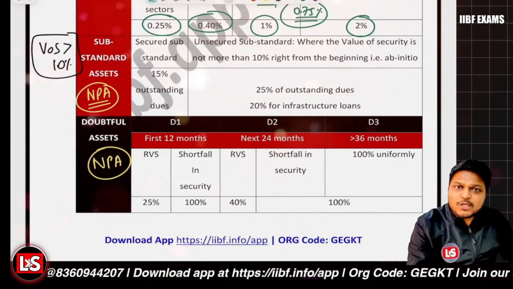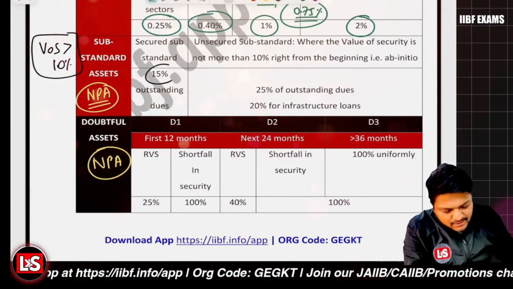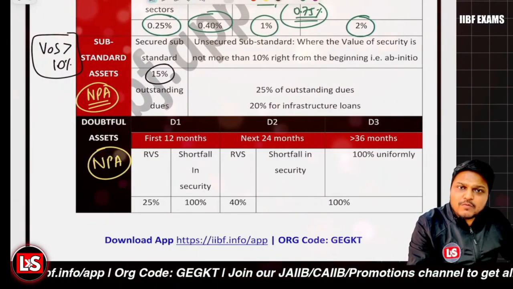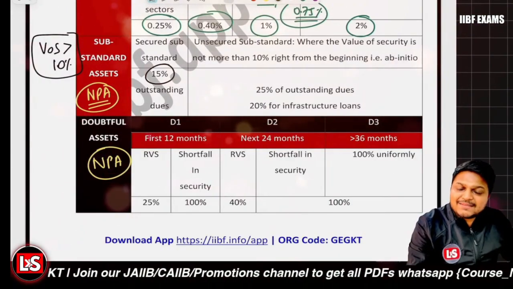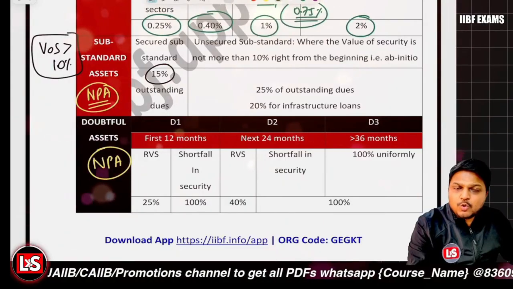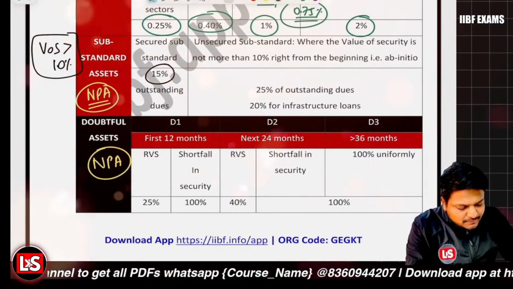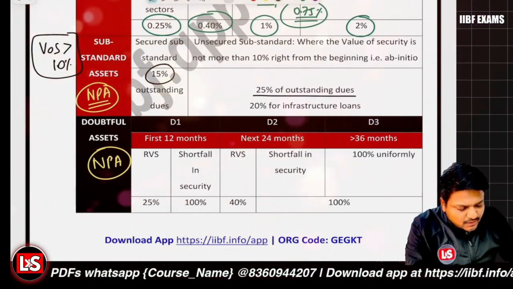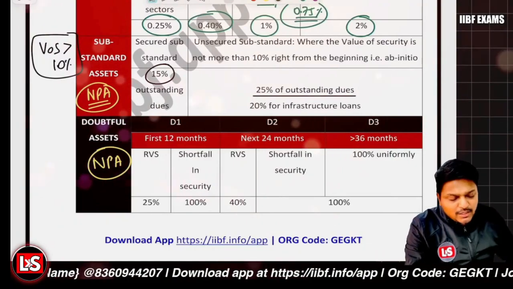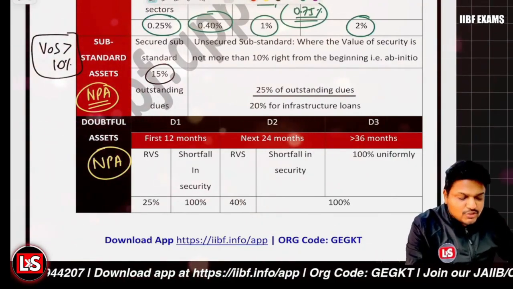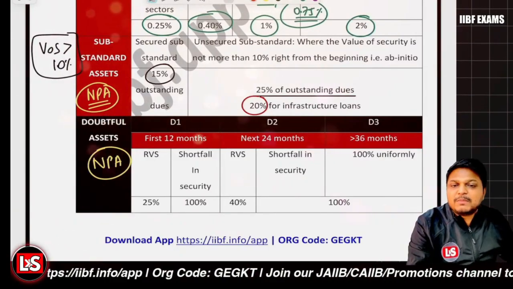And if the loan is a secured one, then the provision of 15% is to be charged in case of the substandard asset. And if it is unsecured one, let's say when the value of security ab initio is lesser than or up to 10% of the total loan amount sanctioned, then it will be 25%. Provisioning is higher in case of the unsecured substandard assets, that is 25%. But if the loan is sanctioned for infrastructure purpose, then the provision applicable is 20%.